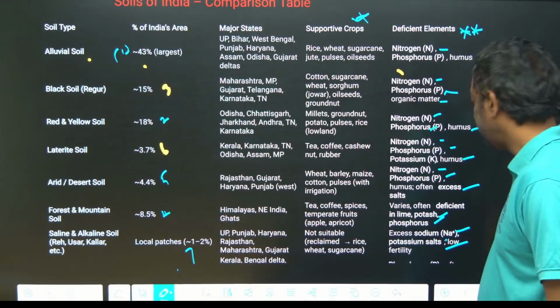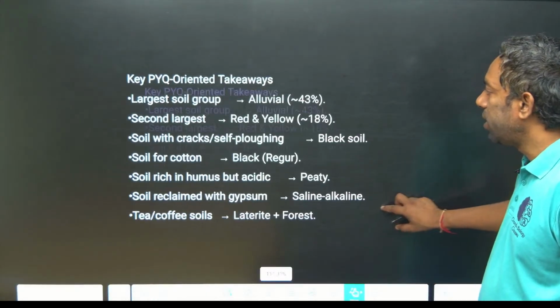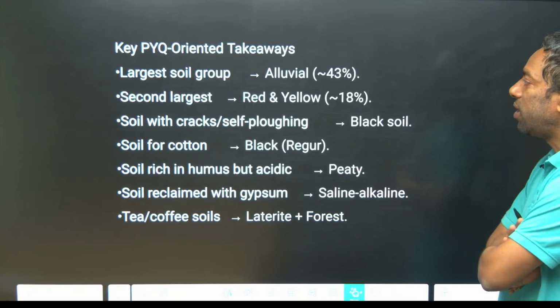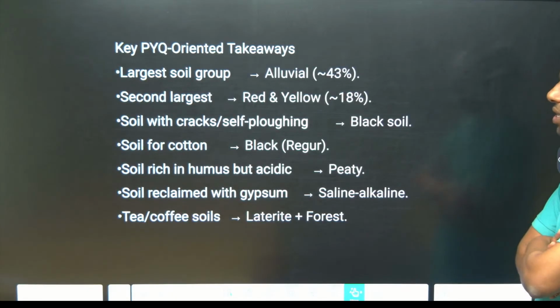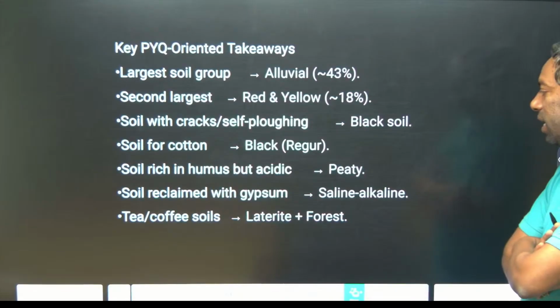Next, exam point of view keywords I made. The largest soil group is alluvial, second largest is red and yellow soil. Soil with cracks, self-ploughing, is black soil. Soil for cotton is black soil. Soil rich in humus but acidic is peaty. Soil reclaimed with gypsum is saline alkaline.